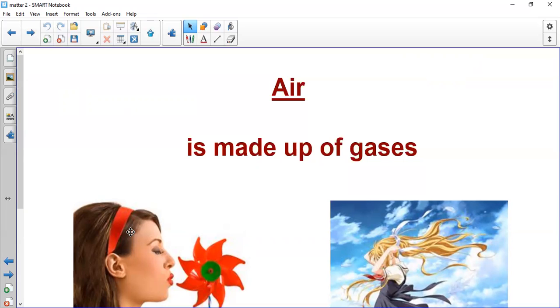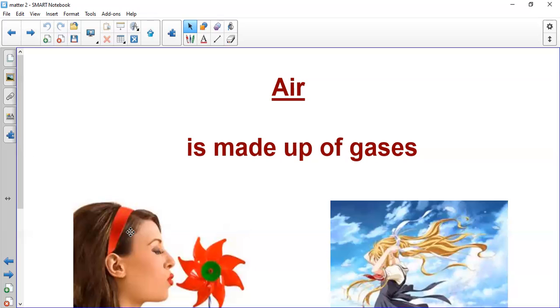But my question for you now: can you see the air? Of course, we cannot see it. But we smell it, we breathe it, we feel that there is air around us, right? How do you fly your kite? We cannot fly our kites if we don't have air, or if we don't have gases around us. So we cannot see air, we cannot hold it, we cannot touch it, but we can feel it.